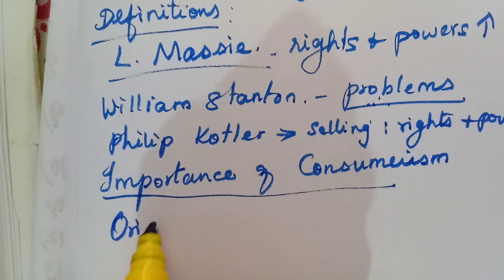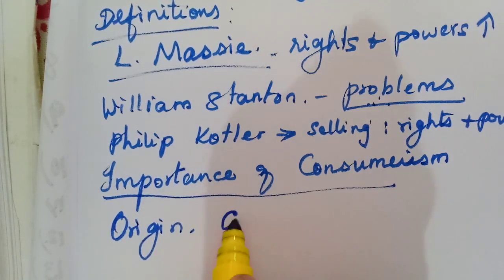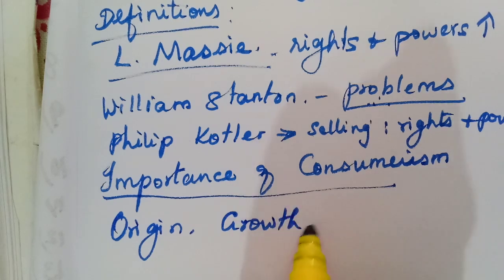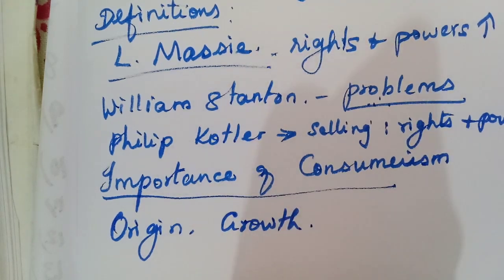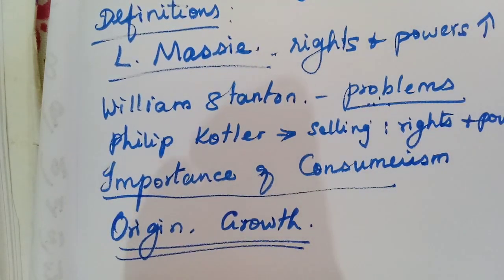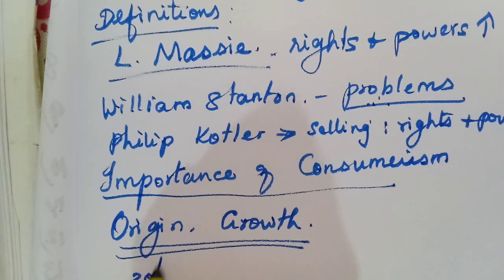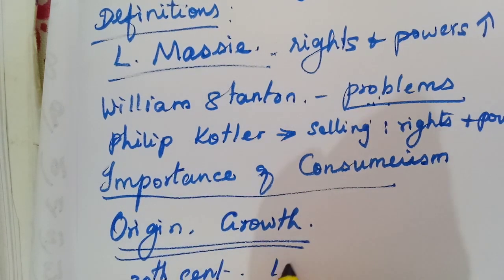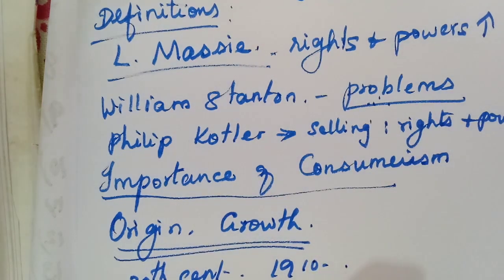Now we will learn its origin, growth and development, the origin or evolution and growth of consumerism. When was consumerism originated? In the beginning of the 20th century, that means around 1910, during the First World War and Second World War. At the beginning of the 20th century, the word consumerism came into existence.